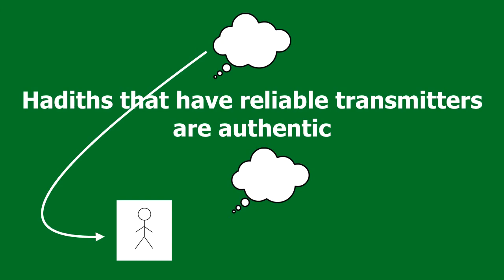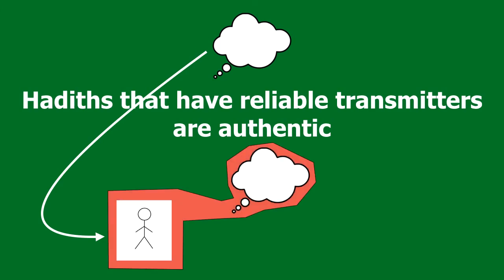So the concept of hadiths that have reliable transmitters identifies a collection of hadiths. There are some hadiths that have reliable transmitters, and there are other hadiths whose transmitters are not reliable. So let's put all of the hadiths that have reliable transmitters together and use the subject concept to get at those hadiths. These hadiths, this proposition is asserting, are genuine. They are authentic. They truly describe what happened in the past.